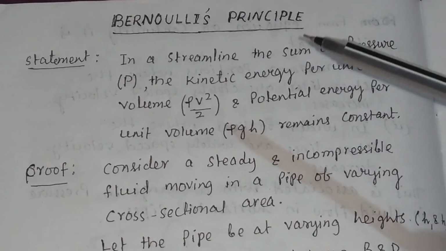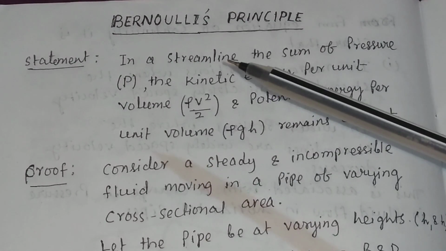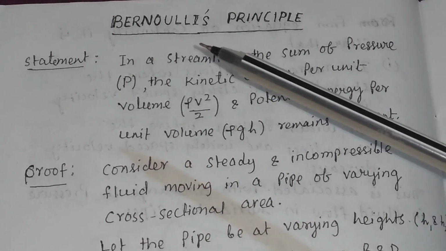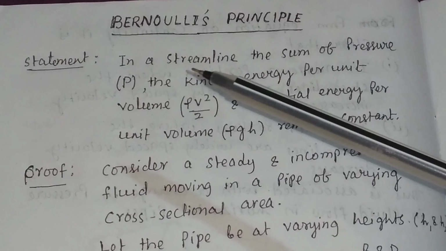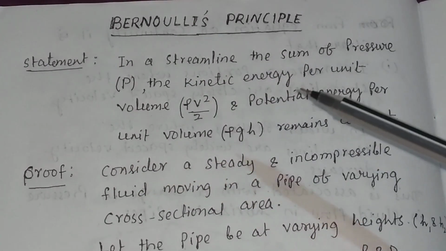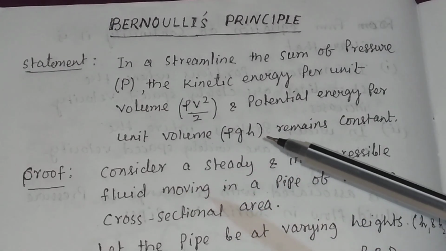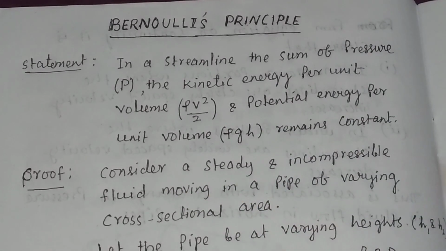Bernoulli's principle. In the previous video, we have discussed streamlines. So, what is Bernoulli's principle? In a streamline, the sum of pressure, the kinetic energy per unit volume, and potential energy per unit volume remains constant.